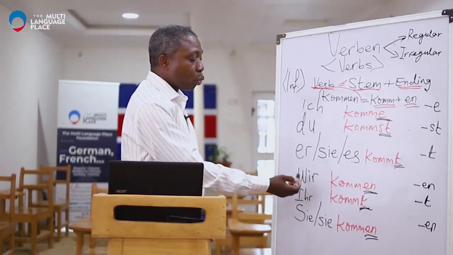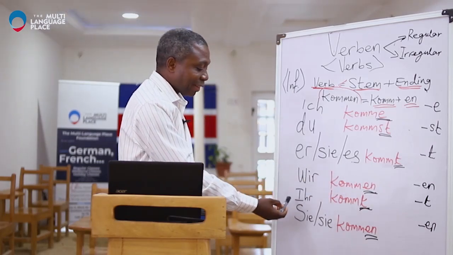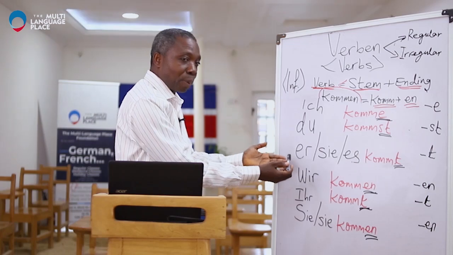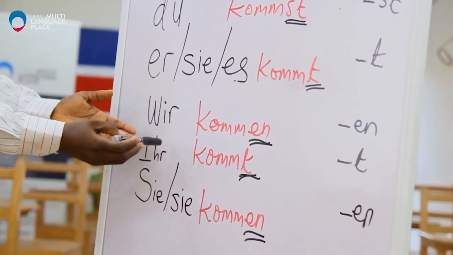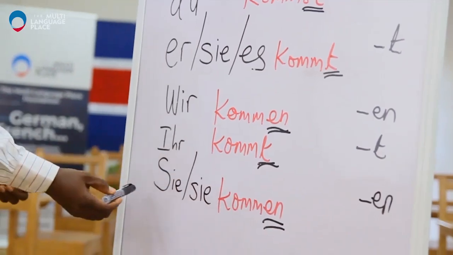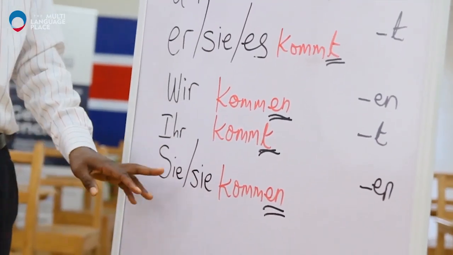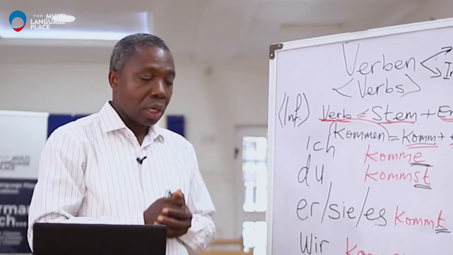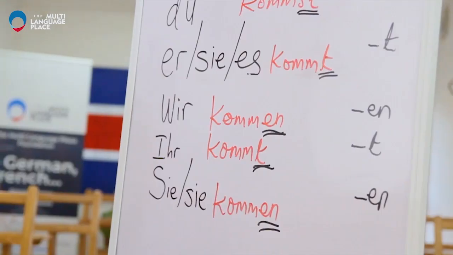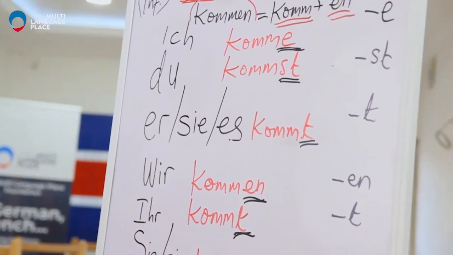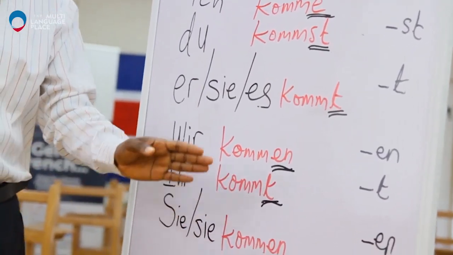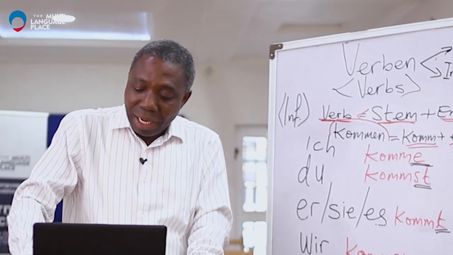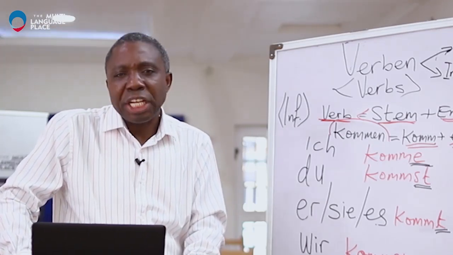And then we come. And this is the second person plural, you come. And then the last one, they come. And then we have the formal one with the capital S, Sie kommen.